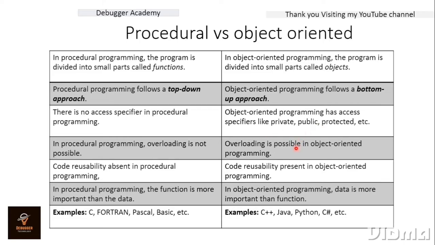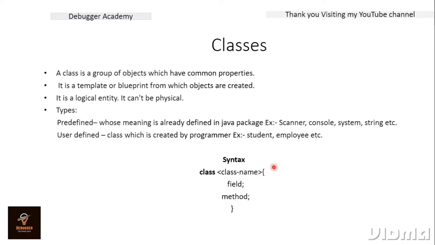We can also overload the constructor, we can also overload the function in case of the object oriented programming language. And next, code reusability is one of the major factors for which we use the object oriented programming language. So it is more important that we study the object oriented programming structure. And Java is one of the object oriented programming languages. Now let us understand the classes and the objects.